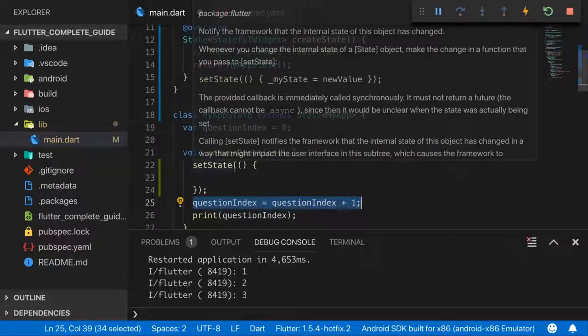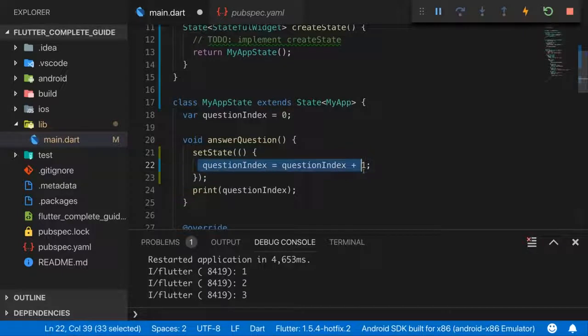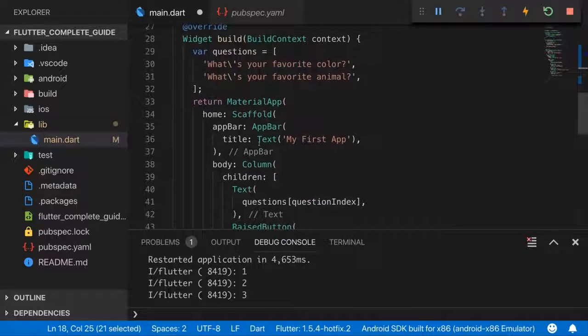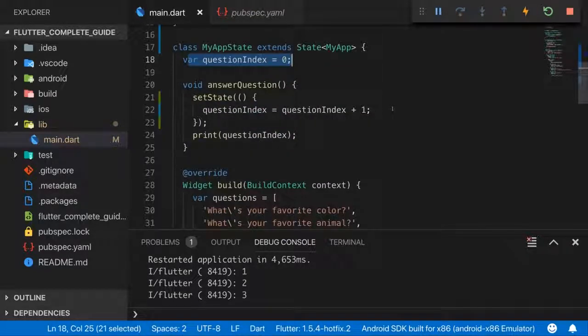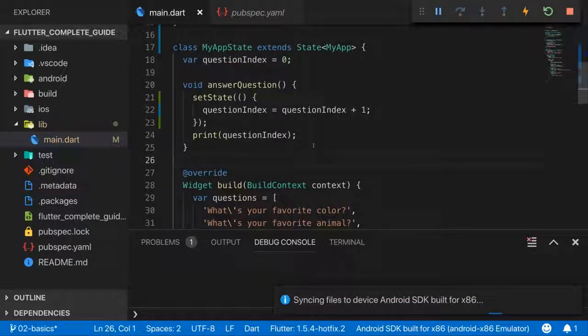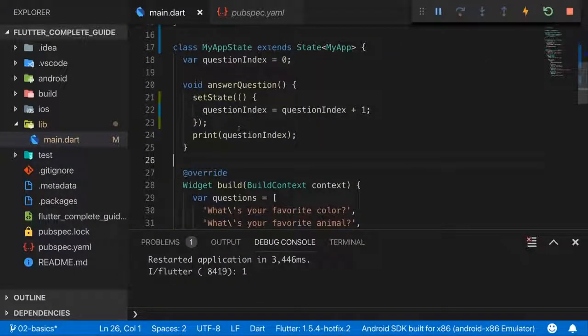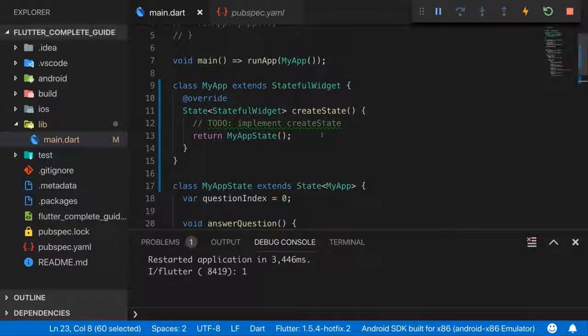A function that takes a function as an argument, that's just how it is. Inside of this function, we move the code where we change our property, the property which is also used in build. Now if we save this and do a full restart, and you watch "What's your favorite color" and I click answer 1, you see it now changes to "What's your favorite animal." This happens because of setState and us using a stateful widget.